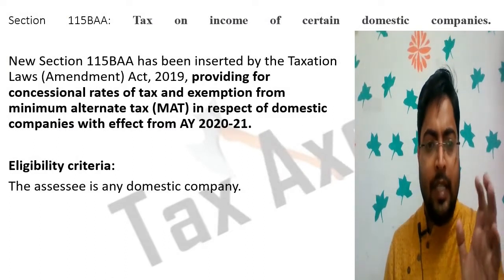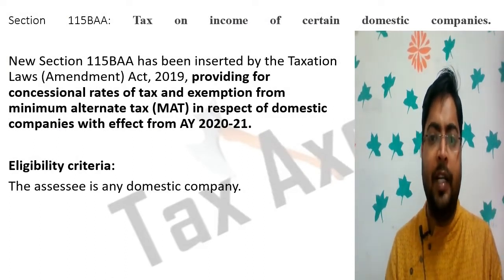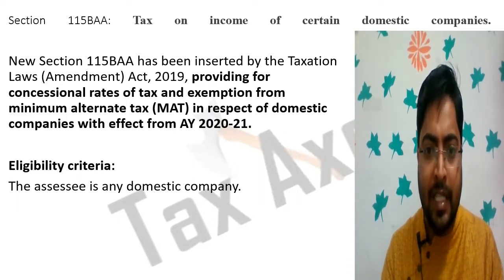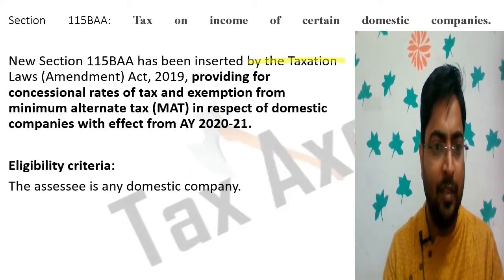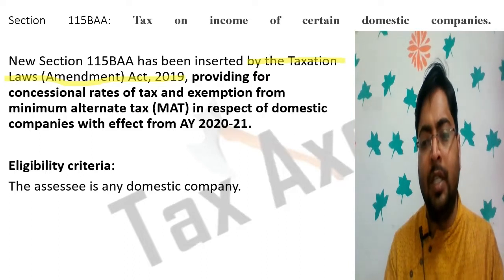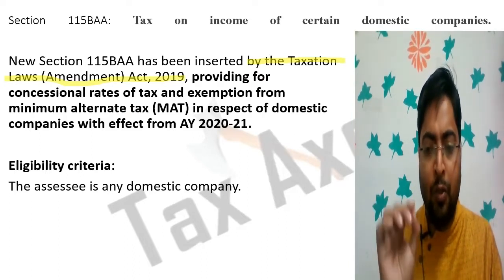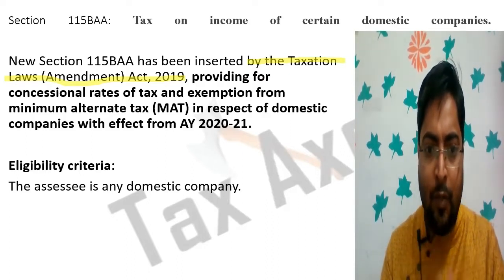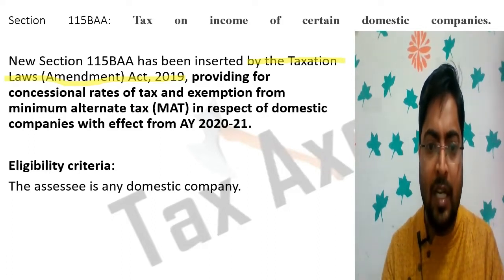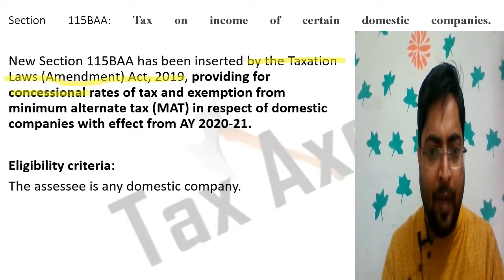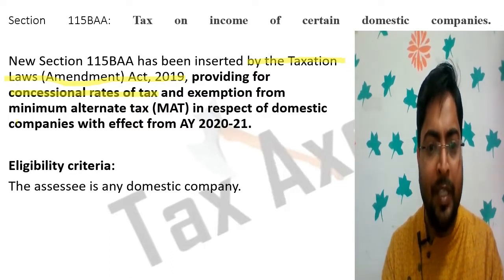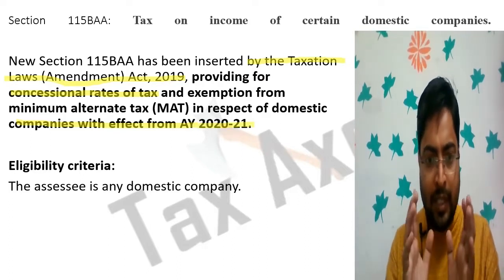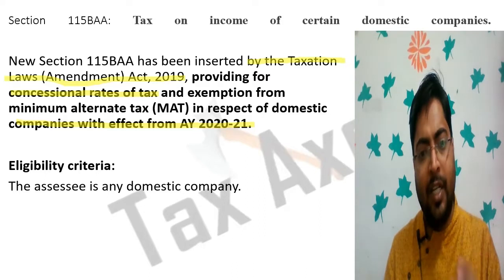Start the class. Section 115BAA, tax on income of certain domestic companies. This section was inserted by the Taxation Laws Amendment Act 2019. Why was this section introduced? This section was introduced to provide incentive to domestic companies, providing for a concessional rate of tax and exemption from minimum alternate tax in respect of domestic companies with effect from assessment year 2020-21.